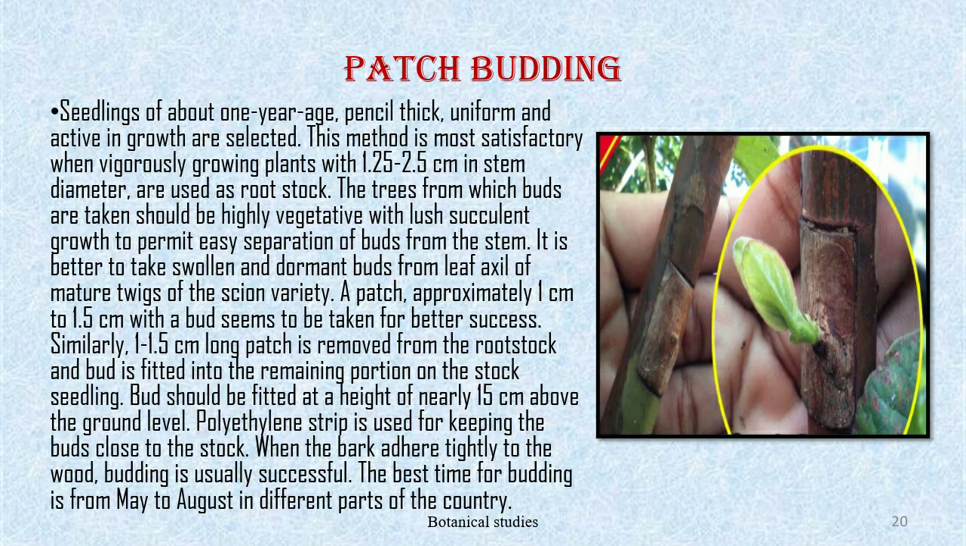Polythene strip is used for keeping the buds close to the stock. When the bark adheres tightly to the wood, budding is usually successful. The best time for budding is from May to August in different parts of the country.